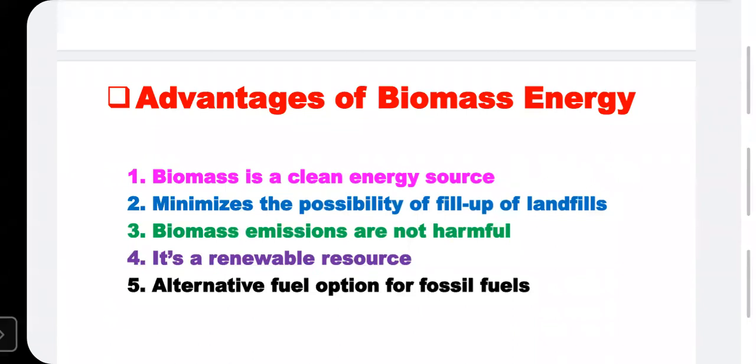And the third one is that biomass emissions are not harmful. As I told you, some of the gases released by the coal based power plant are sulfur dioxide, sulfur monoxide. These are very harmful.